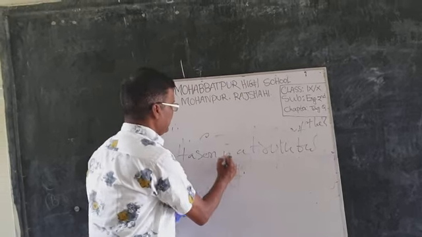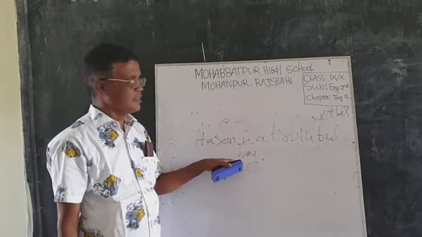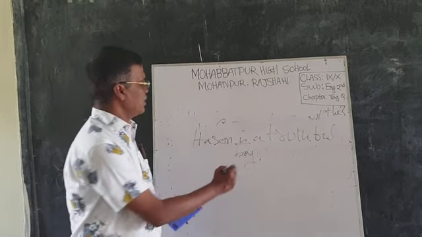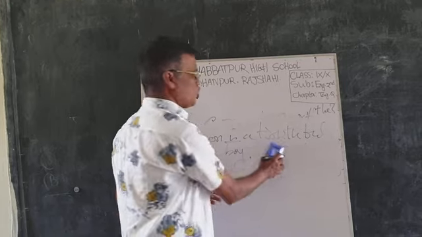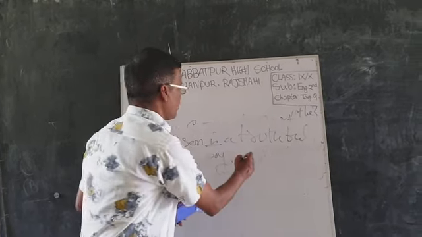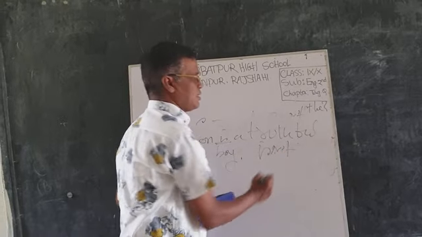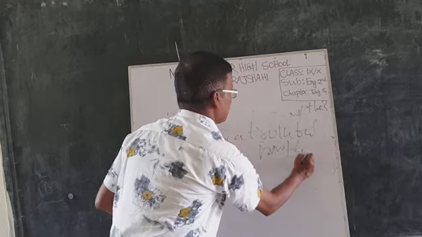Here is our main verb, and this sentence is positive, so the tag question is negative form. Hasan is a noun, and its pronoun form is he.